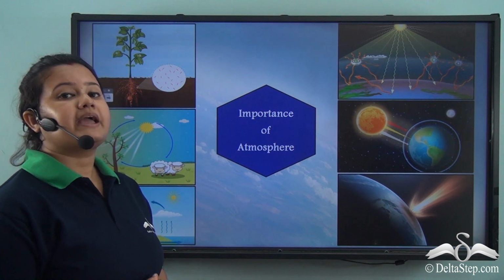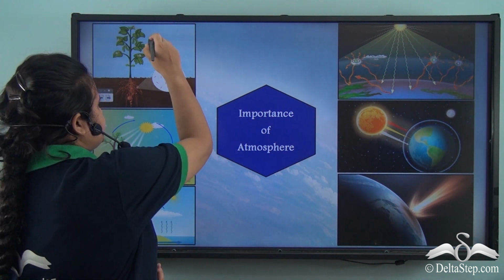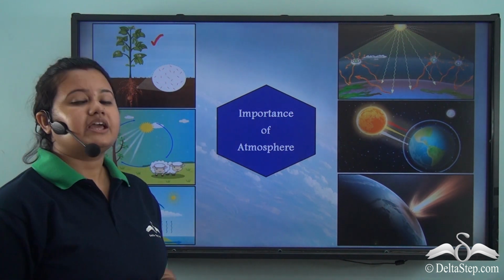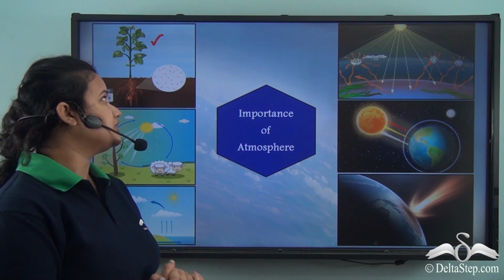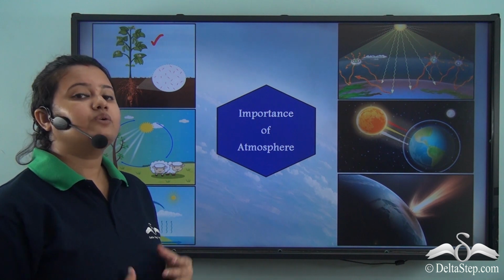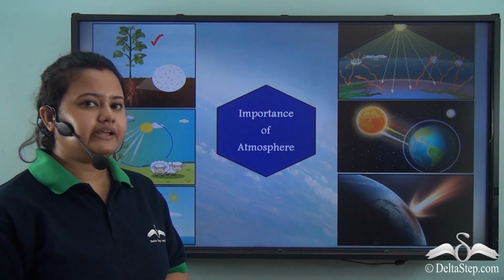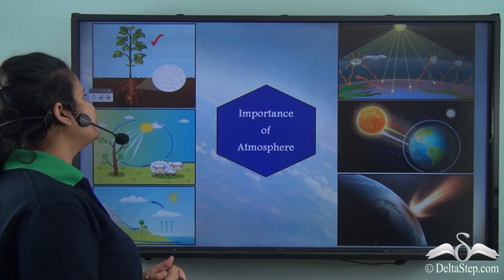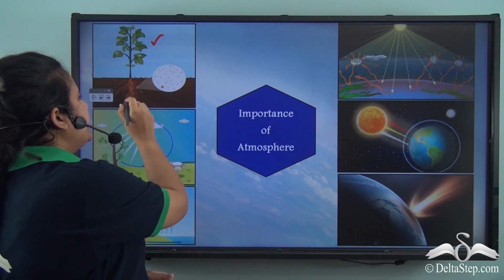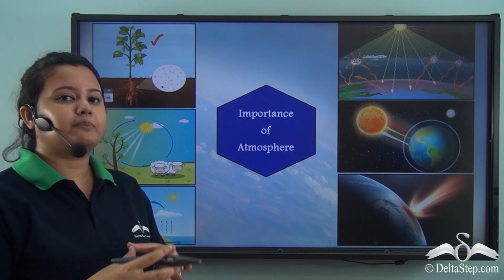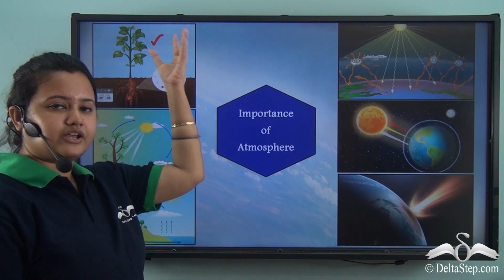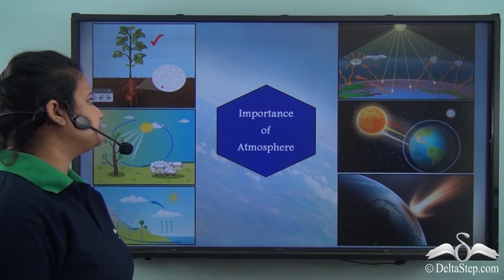Atmosphere contains important gas like nitrogen. Nitrogen is utilized by plants, and nitrogen also helps to keep the soil fertile. Now this nitrogen cannot be directly utilized by plants, so nitrogen fixing bacteria are present in the nodules of certain plants, and they help the plants to utilize free nitrogen from atmosphere.